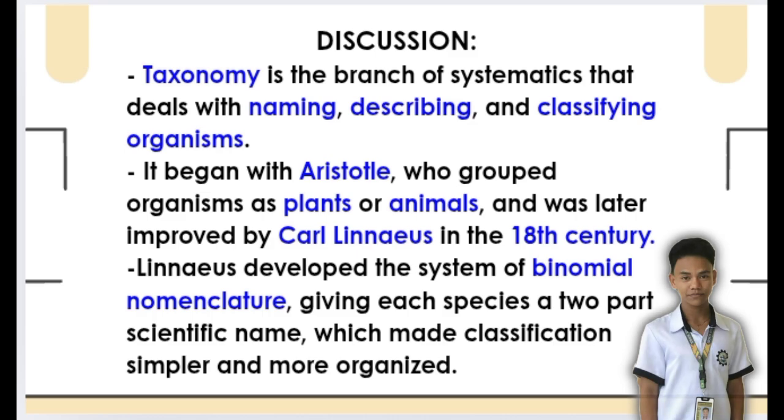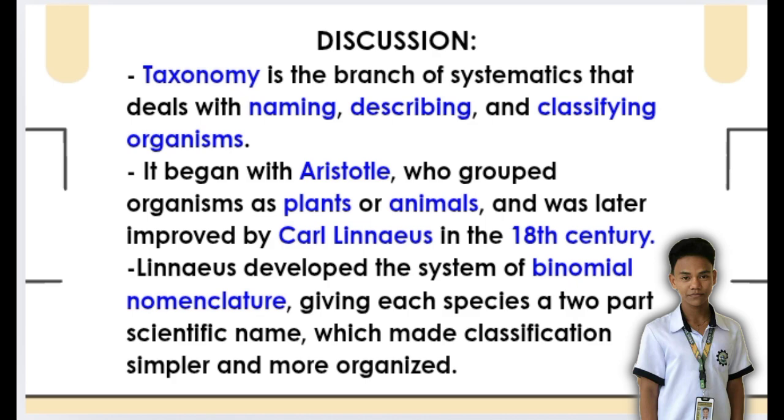Let's start our discussion. Taxonomy is the branch of systematics that deals with naming, describing, and classifying organisms. It began with Aristotle, who grouped organisms as plants or animals, and was later improved by Carl Linnaeus in the 18th century.